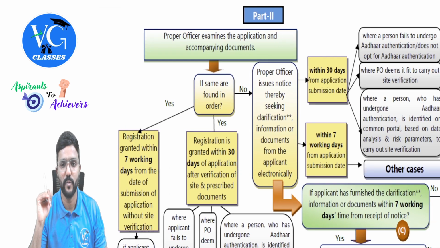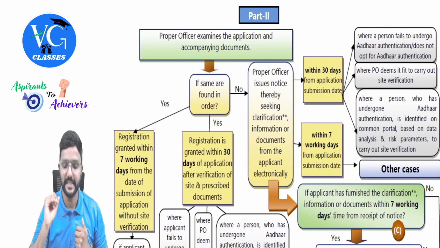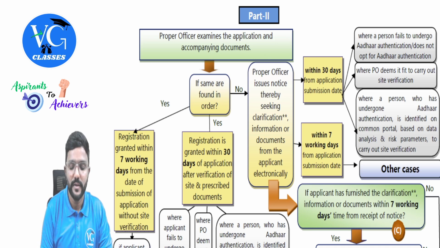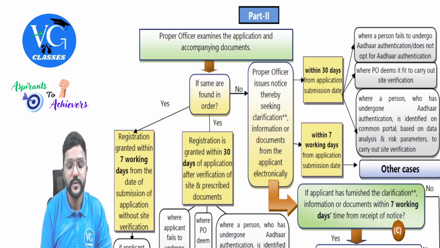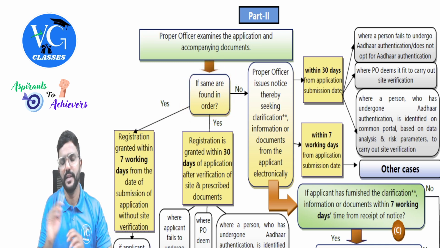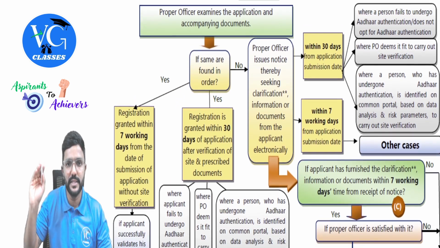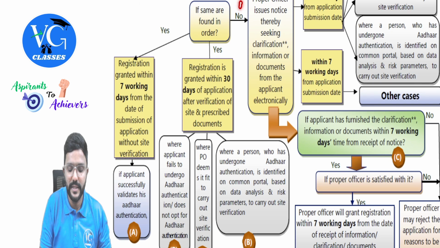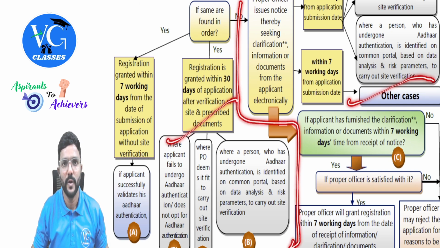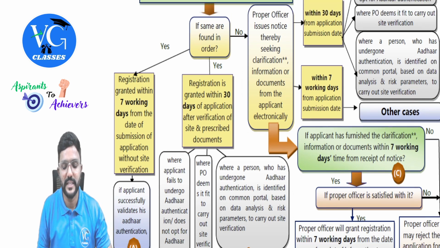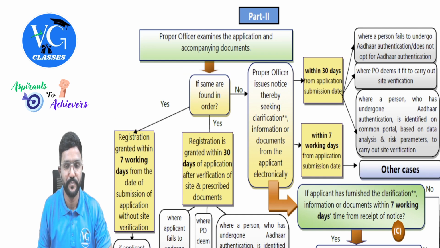Now the proper officer, what right does he have? He will check whether all the details given by the applicant are correct. So the proper officer examines the application and accompanying documents. If the same are found in order, everything is proper. Guys, see, we need to learn this in two parts. First part is this one. The other one is this. First let us focus on the first part when all the things are smooth.